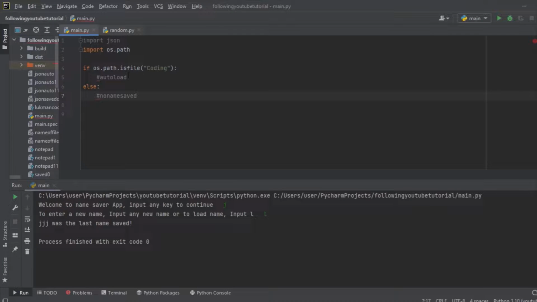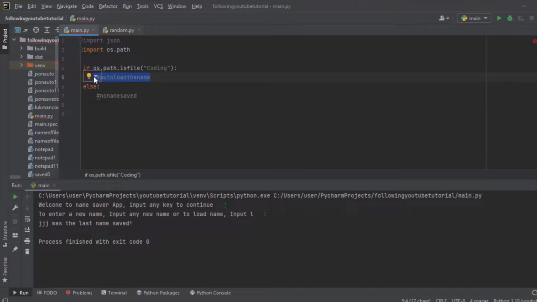So that's what we want to do right here. We want to make sure that if such a file exists, we auto load the name, and if such a file does not exist, we just say no name has been saved, and it doesn't try to load anything that hasn't been saved. So under this if os.path part, here's what we are going to do.